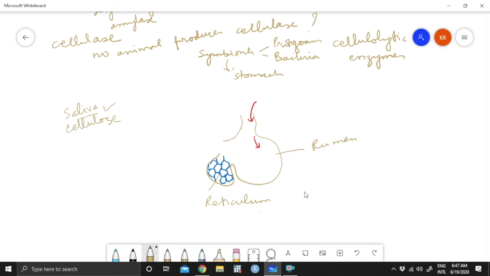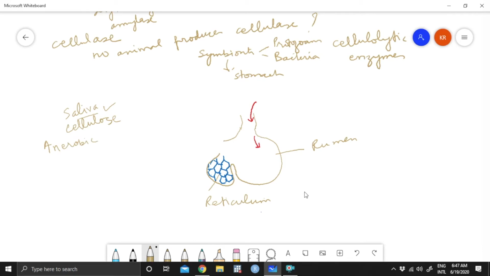Substrate is OSE, enzyme is ASE, cellulase. So this is the substrate. Both saliva and cellulose have come in very quickly into this chamber of rumen. There is very little oxygen over here, and temperature is high because this is a mammal that we are talking about. So what happens is anaerobic processes start.